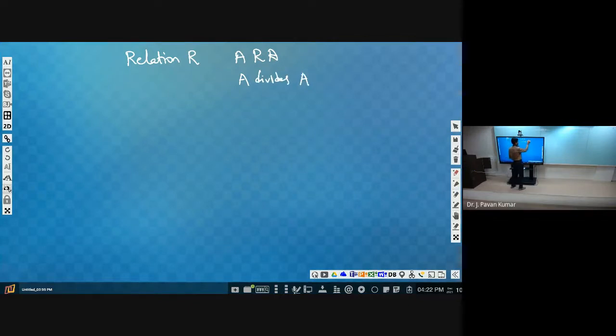Then suppose the set A is 1, 2, 3, 4. Then what will be the relation? Now you say, what will be the relation?